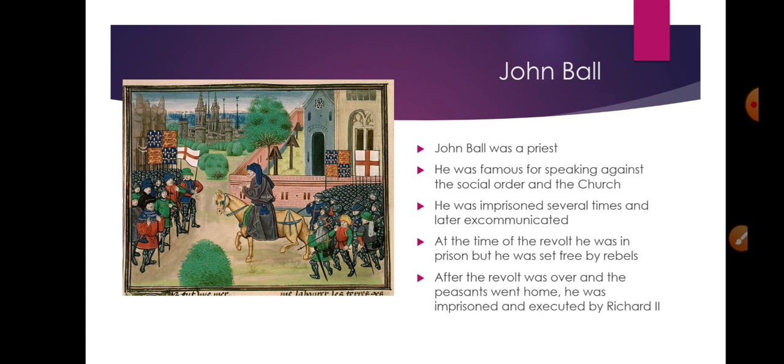Now at the time of the revolt, he was in prison. As we mentioned, 1381, when the revolt started. At that point, he was in prison, but he was freed by rebels, and then he quickly joined the revolt as well. Of course, after the peasants went home after the agreement with Richard II, John Ball was imprisoned again at St. Albans, and he was executed by Richard II, hanged, drawn, and quartered, as it was usually done with traitors, as Richard II thought he was a traitor.